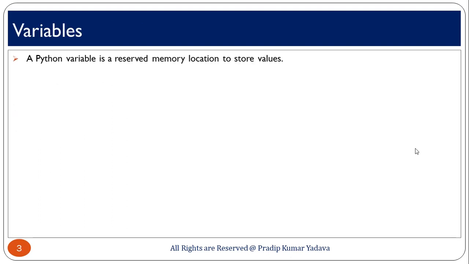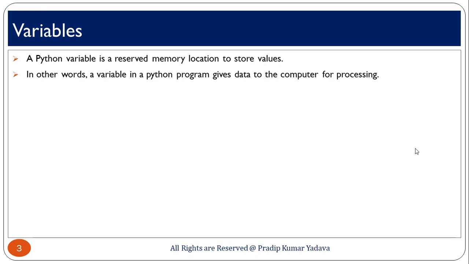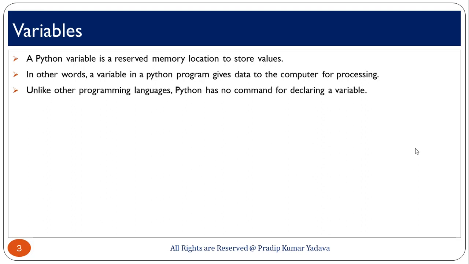First, a Python variable is a reserved memory location to store value. Basically, a variable works as a memory location where you can store the value for the coding purposes. In other words, a variable in a Python program gives data to the computer for processing. Okay. So, you can say in easy language a variable is just a memory storage. Okay.